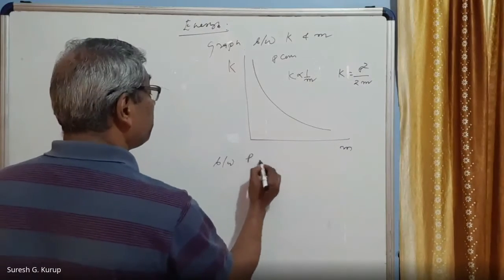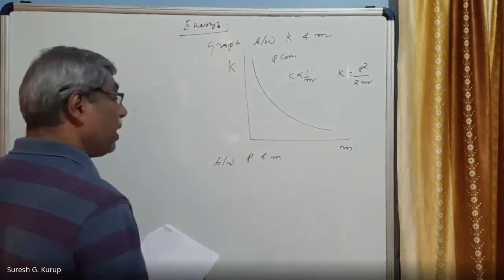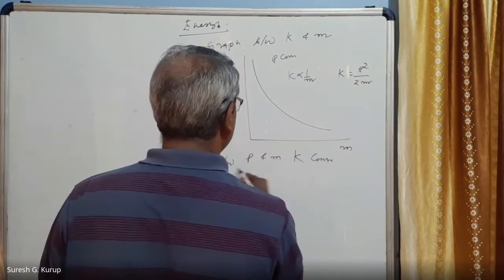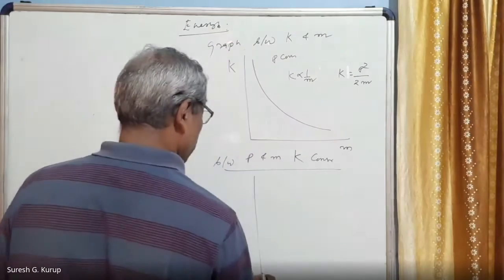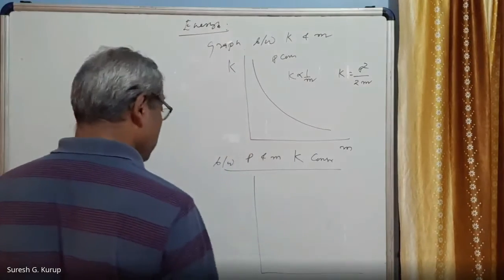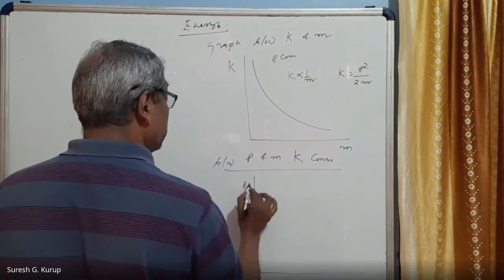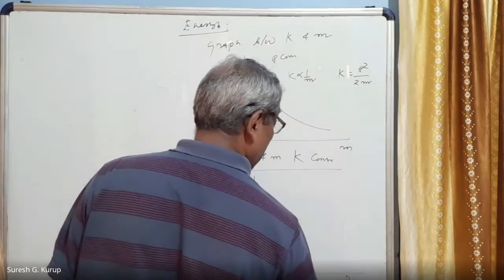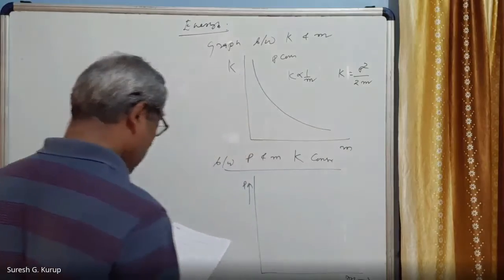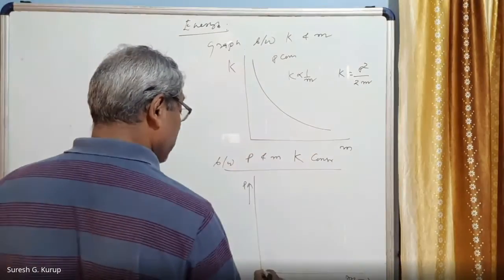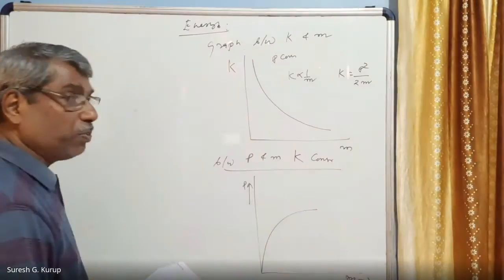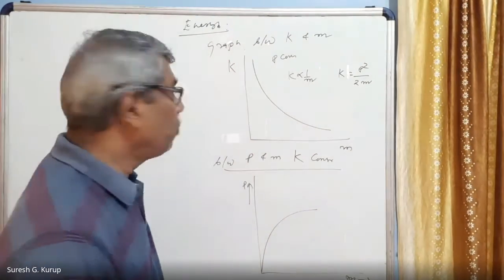Another graph is like this between p and m, where K is kept constant. That graph is shown here like this. p is along the y-axis and mass m is along the x-axis. The graph obtained is like this, right? Because p is equal to square root of 2mK.